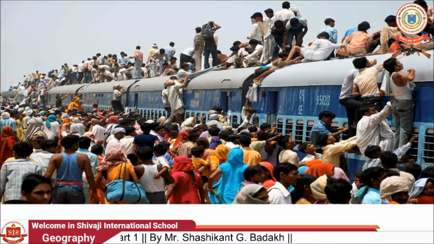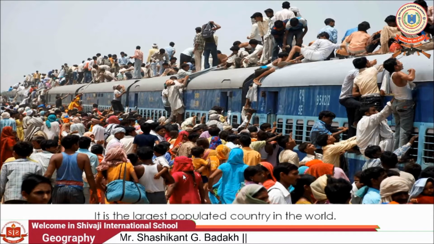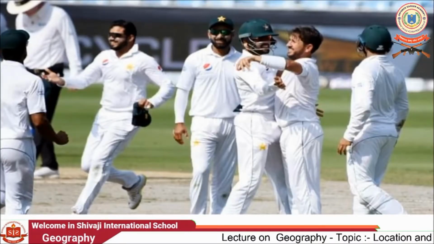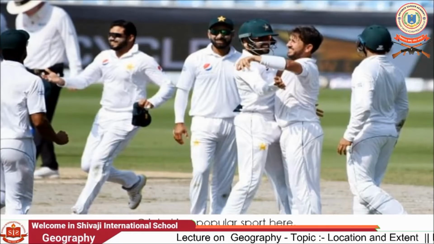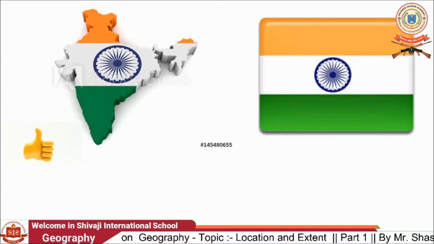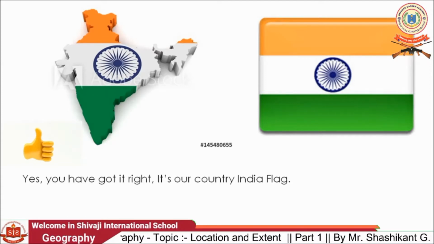Clue number 1: here you can see the picture, and it is the most populated country in the world. Clue number 2: famous for spices in the world. Clue number 3: cricket is a popular sport here. And yes, you have got it right. It's our country India's flag.